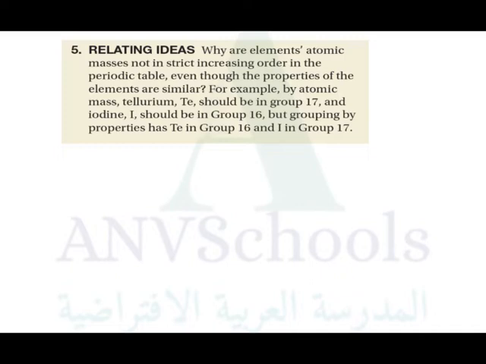Why are elements' atomic masses not in strict increasing order in the periodic table, even though the properties of the elements are similar? For example, by atomic mass, tellurium should be in group 17 and iodine should be in group 16.